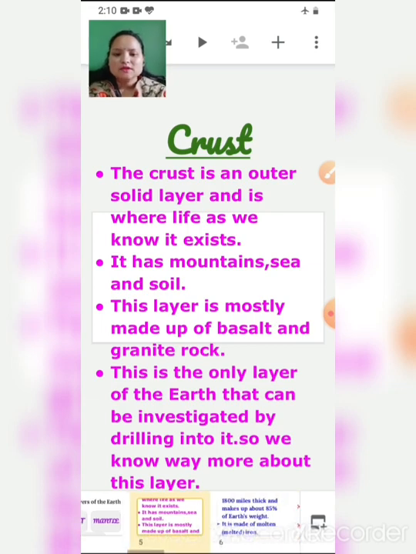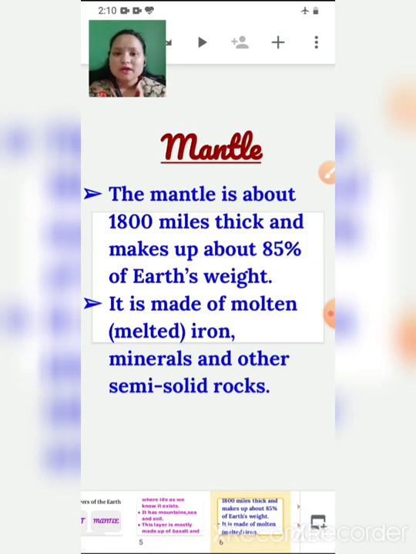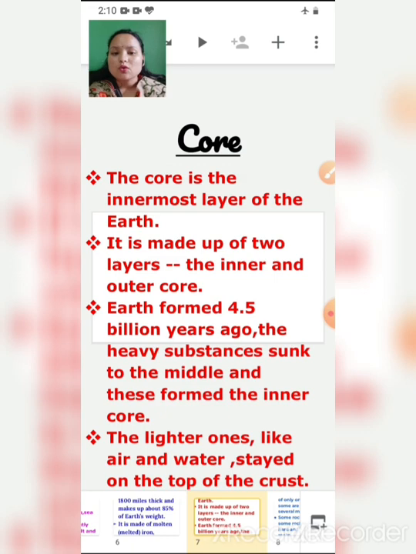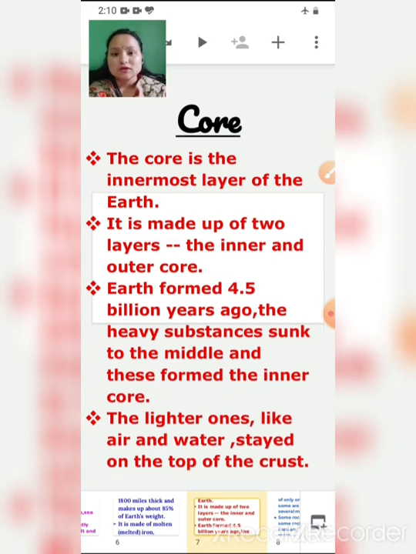Then comes the mantle. Mantle is between crust and core. Mantle is also the hottest layer, and it is made up of melted iron, minerals and other semi-solid rocks. Then core is the innermost layer of the earth, and you can say the hottest layer of the earth, and it is made up of two layers, inner core and outer core.